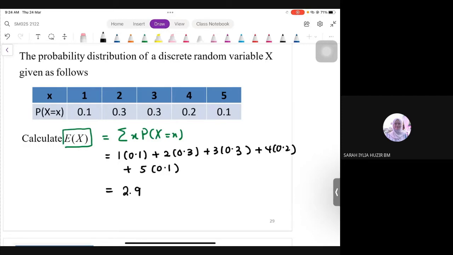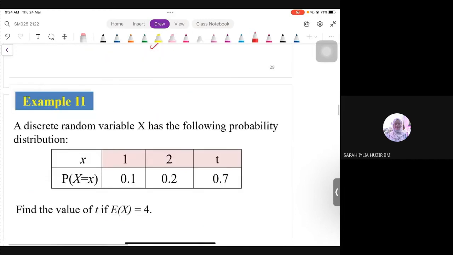Standard 2 markah. Markah pertama nampak awak darabkan probability with its respective value of X and then second marks goes to the final answer. Standard lah. Expectation memang 2 markah. Okay. Alright, moving on. Next one.